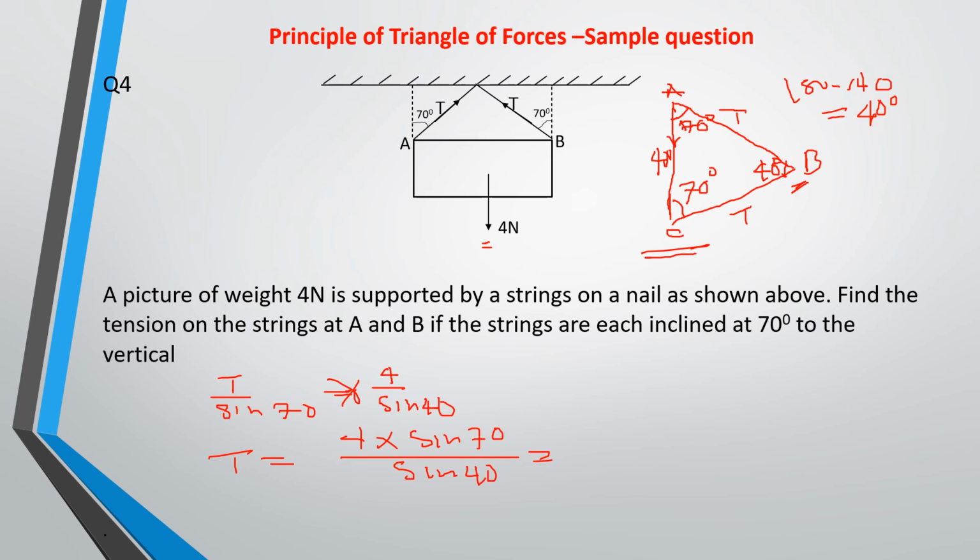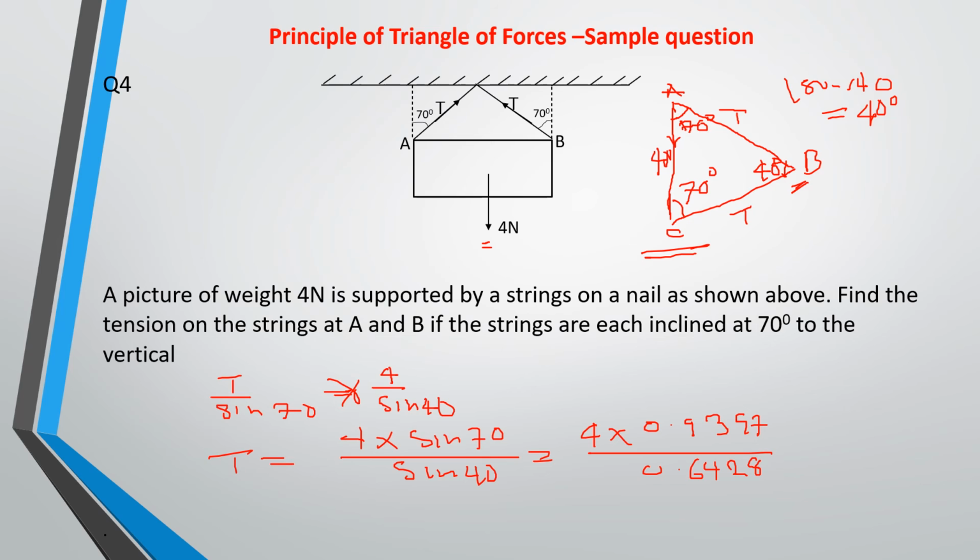So if you find the sine of these angles, you have 4 times 0.9397 all over sine 40, which is 0.6428.